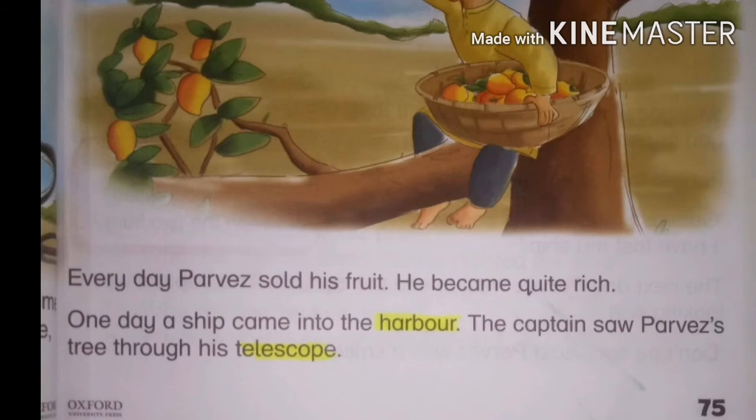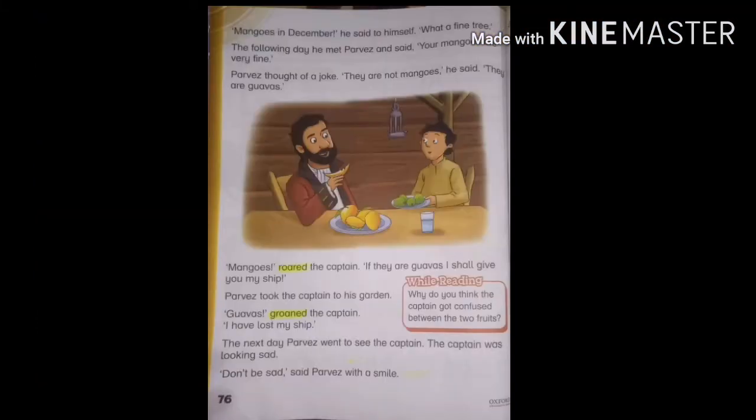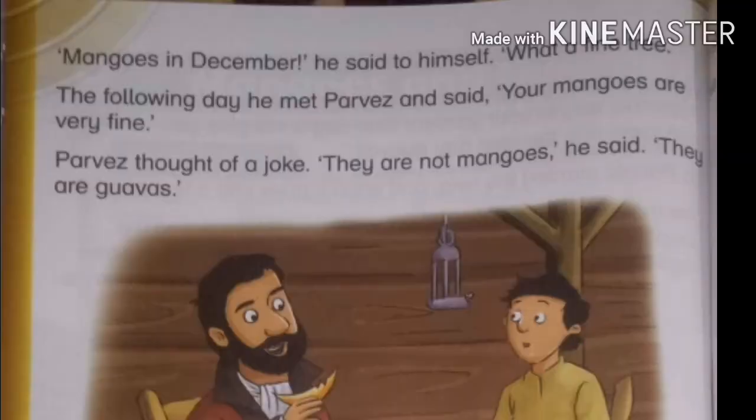Now turn to the next page. It's page number 76. "Mangoes in December," he said to himself. "What a fine tree!" The following day he met Pervez and said, "Your mangoes are very fine." Pervez thought of a joke. "They are not mangoes," he said, "they are guavas."